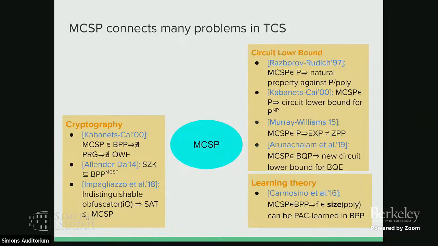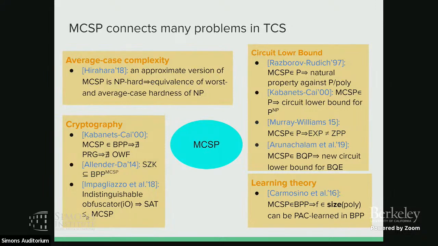As I mentioned, if MCSP is easy, then you can break all one-way functions and PRGs. And also SZK reduces to MCSP, or suppose that we have an indistinguishability obfuscator, then SAT reduces to MCSP, which means that SAT and MCSP are equivalent under randomized reduction. And also you can have average-case complexity. If you can show that MCSP is NP-hard, then you can show equivalence of worst-case and average-case hardness of NP. So this is not an exhaustive list of all the results corresponding to MCSP, because there are so many nice results that I cannot put in just one slide. But you can see that MCSP connects many problems in TCS.